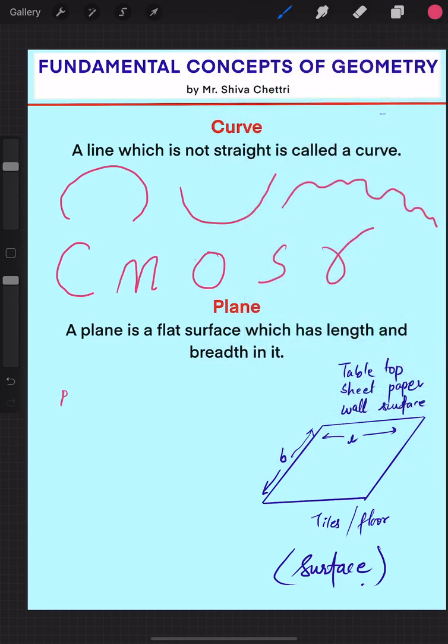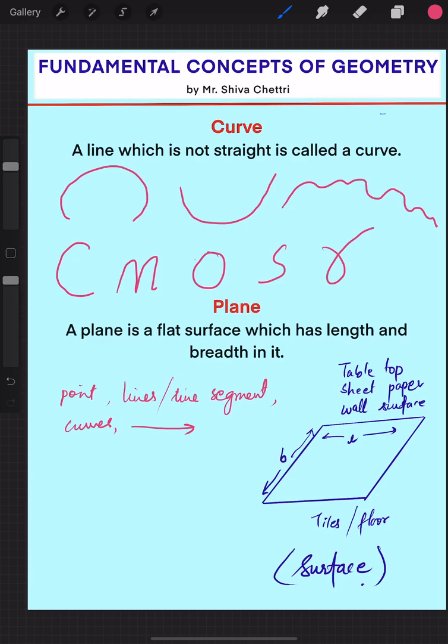all the points, lines or line segments, curves, rays, those all lie on a plane. Why and how? See, if you see this board, whatever I'm using right now, this is also a plane for me. This screen is a plane for me, right?